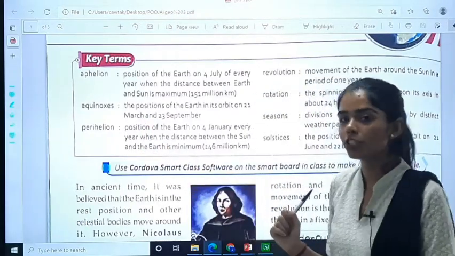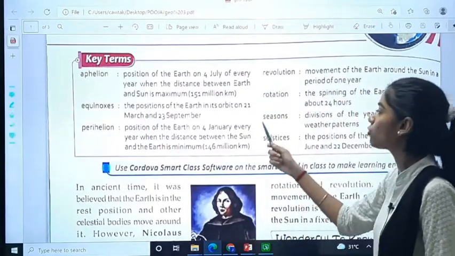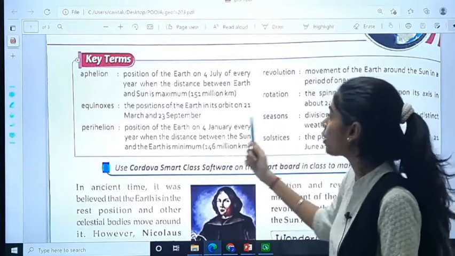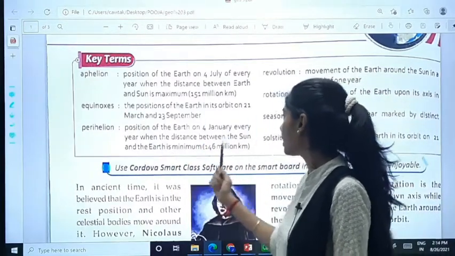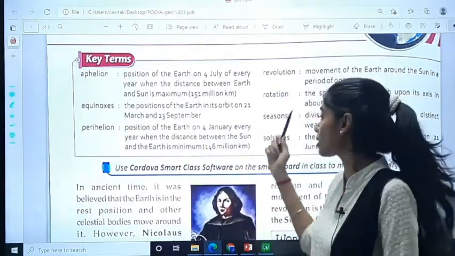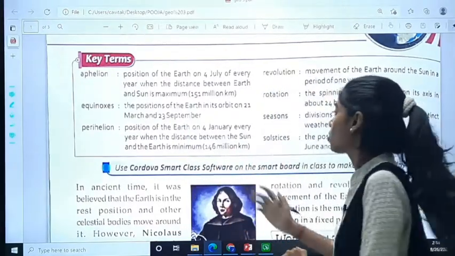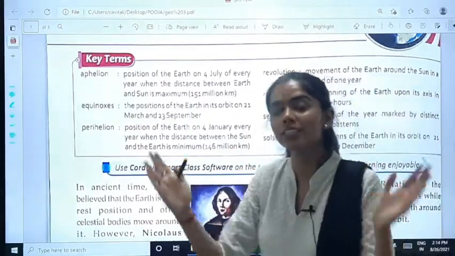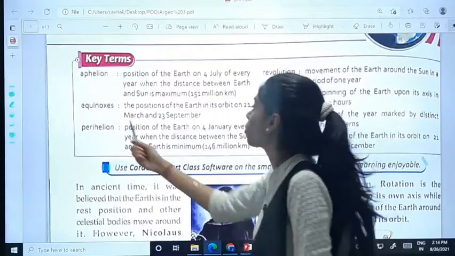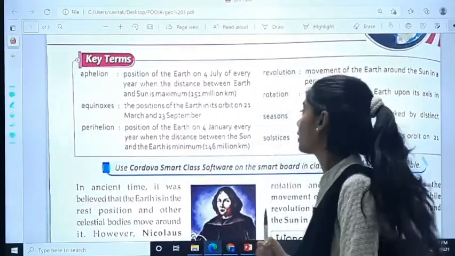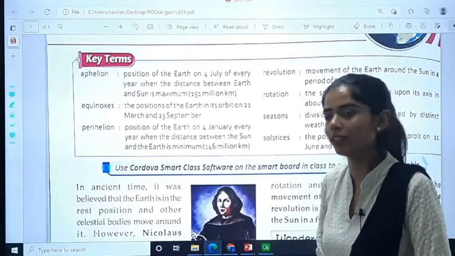Perihelion: position of the earth on 4th January every year, when the distance between the sun and the earth is minimum. So, when the distance between the earth and the sun is minimum, it is known as perihelion. It is on 4th January.